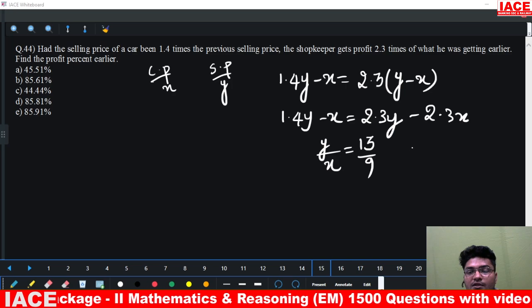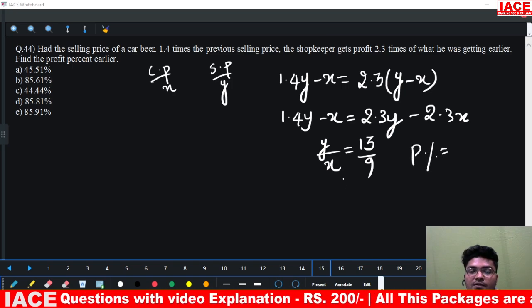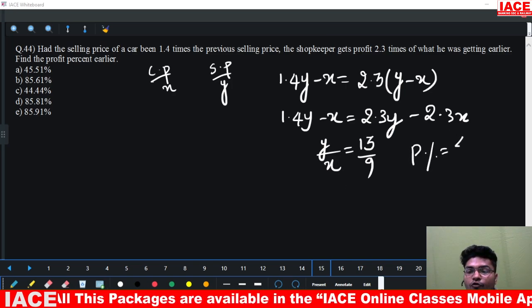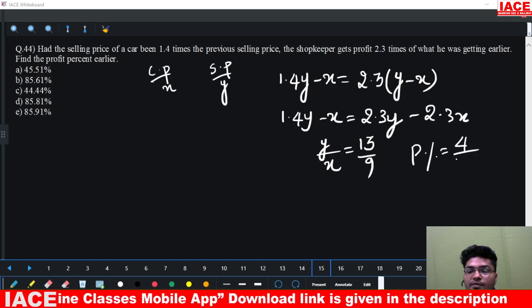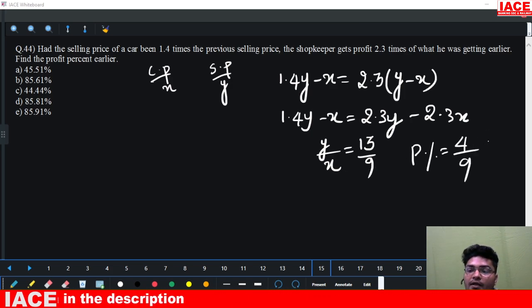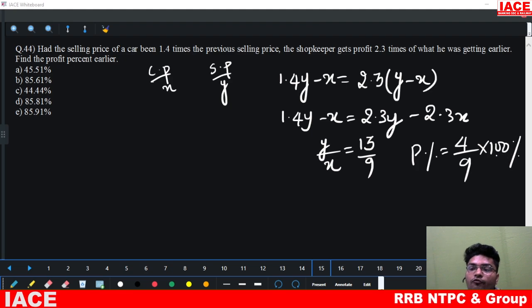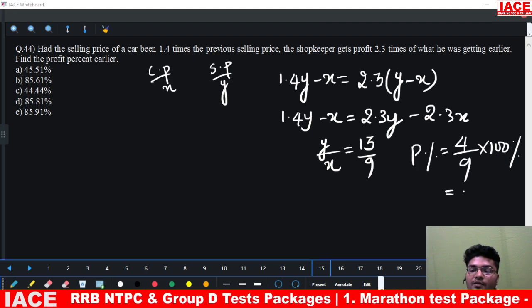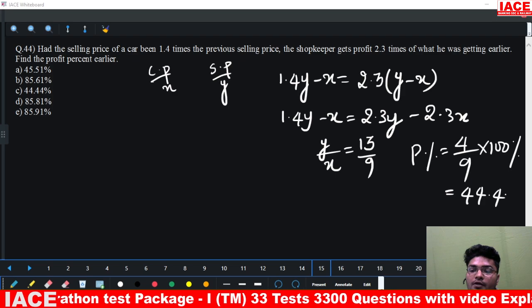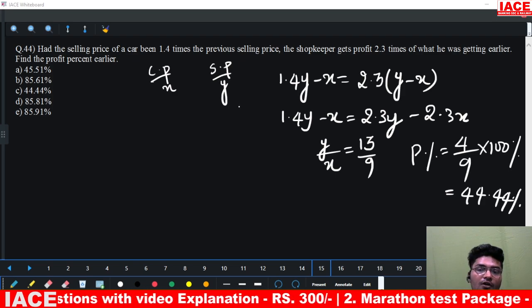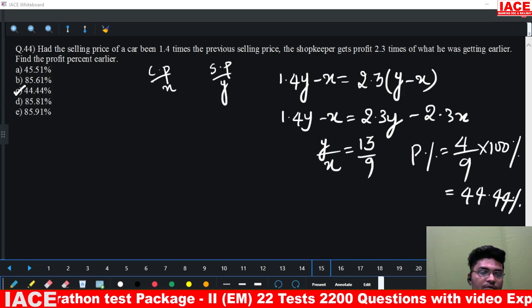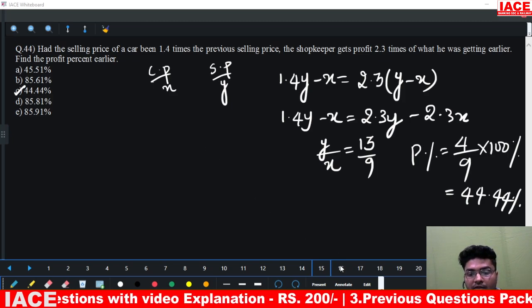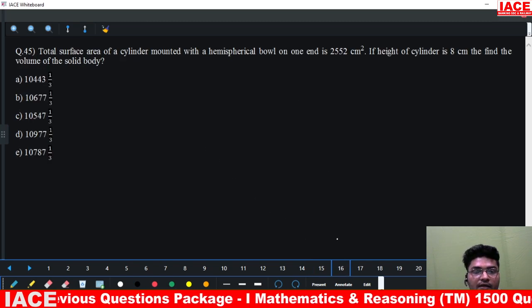Now profit percentage means how much is the profit? 4, divided by how much is the cost price? 9. Now 4 by 9 into 100 percentage. How much is 4 by 9 in percentage? 44.44 percentage. That is your option C. Option C is the right answer.